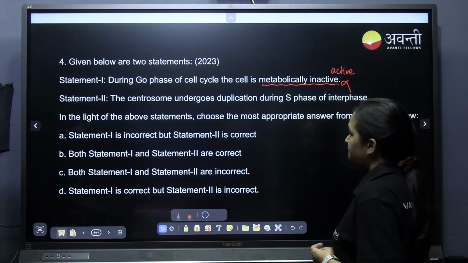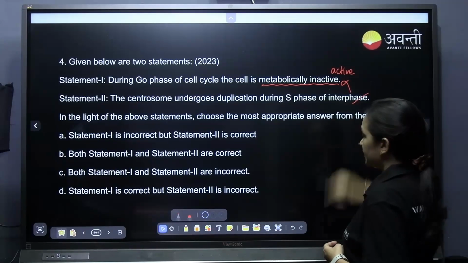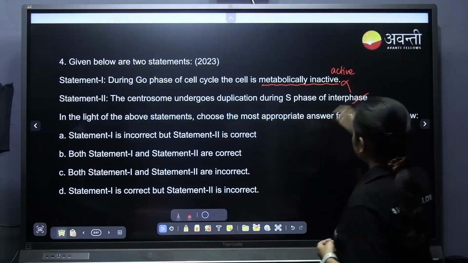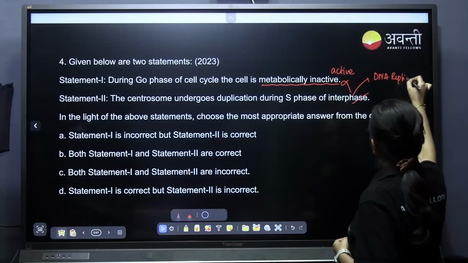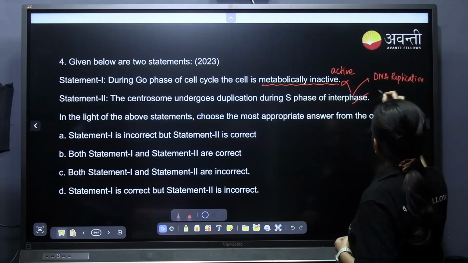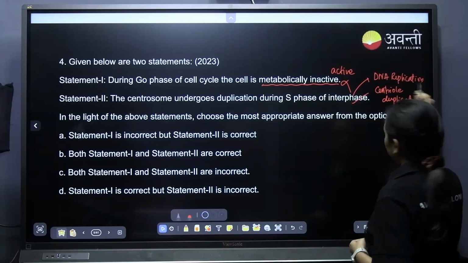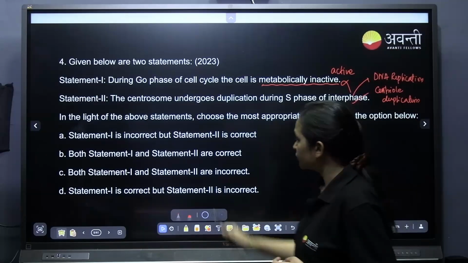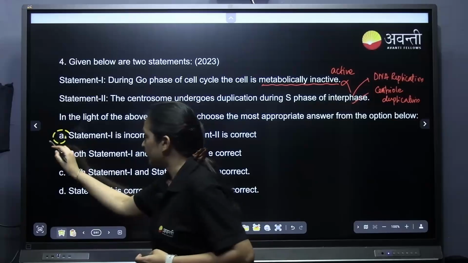The centrosome undergoes duplication during the S phase of the interphase. During the S phase of the interphase, what all happens? DNA replication and centriole or centrosome, whatever you call it, centriole duplication also takes place during the S phase. So which makes statement 2 as correct. So what is the right answer? Option A, statement 1 is incorrect, 2 is correct. Very good.